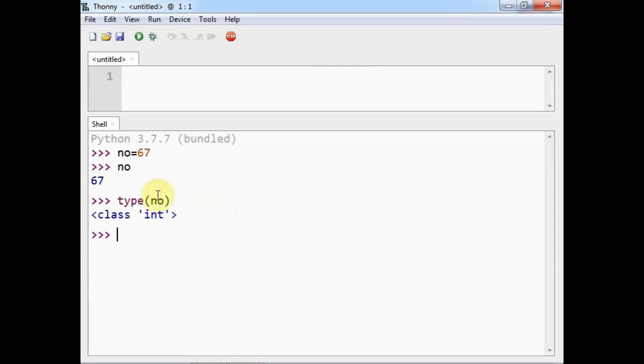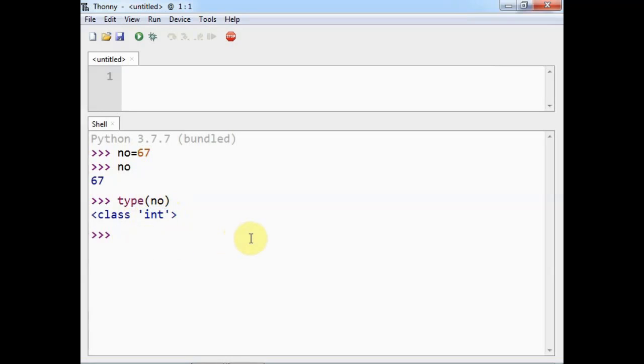Here I got the class int. That means when the value 67 is assigned to the number, its data type is assumed as integer, because we are storing this integer number in the number variable, and it will be treated as an object of the class int.